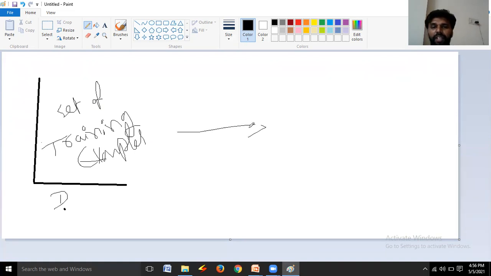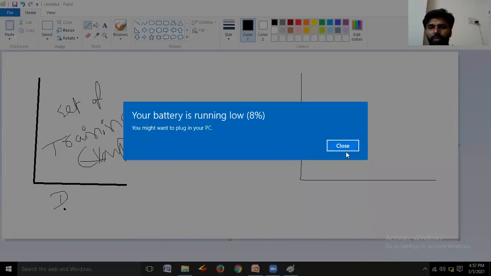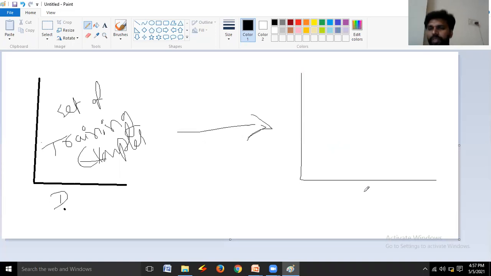From the set of training examples, we are going to construct a hypothesis space. Here, this is the hypothesis space.